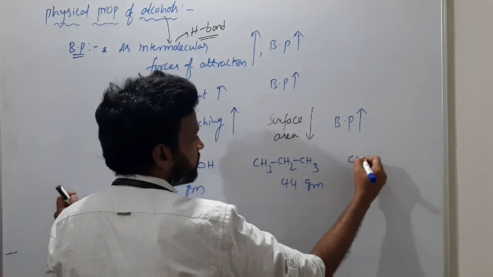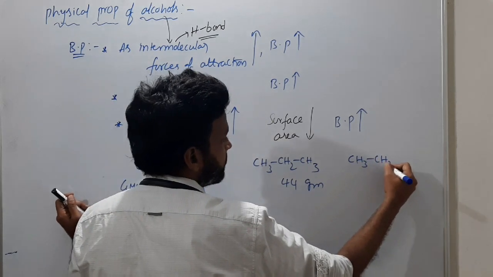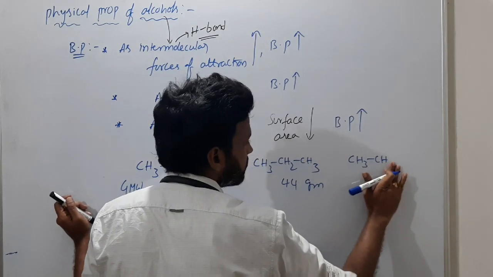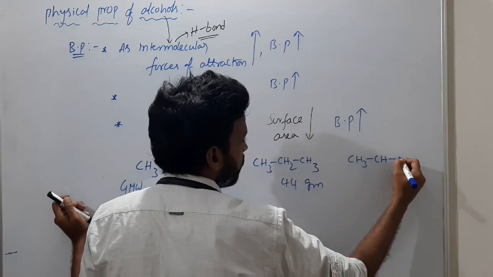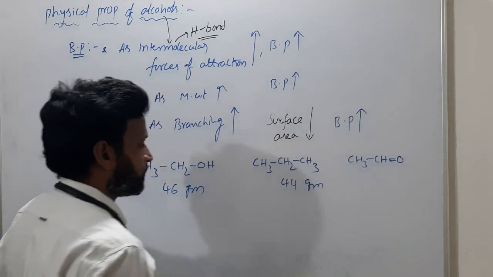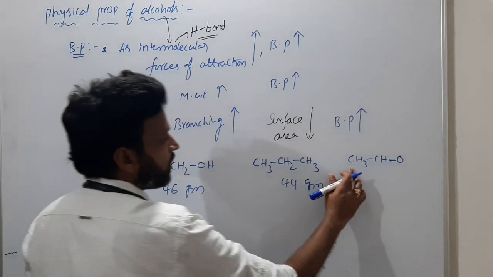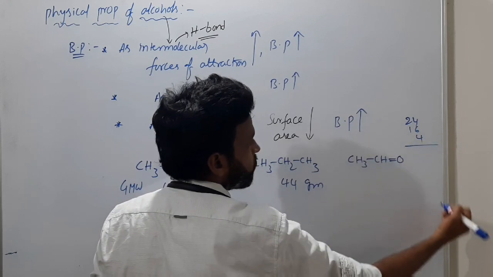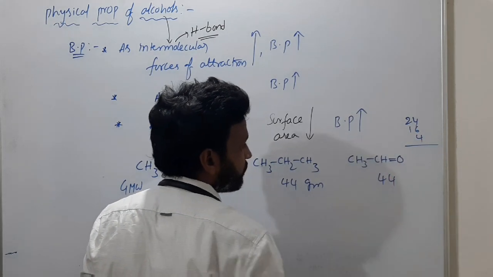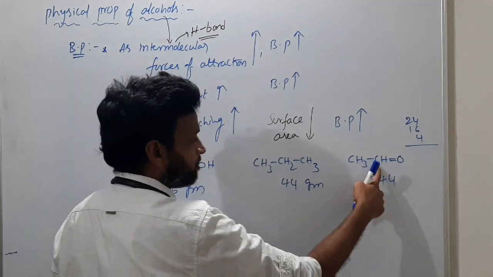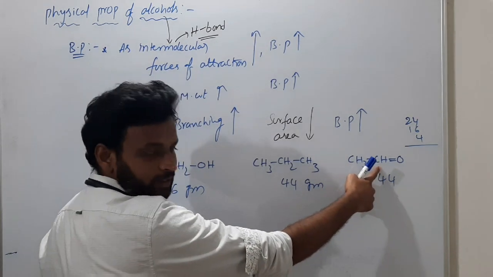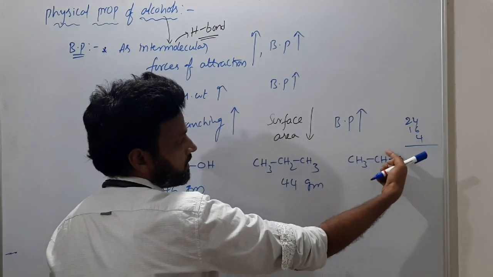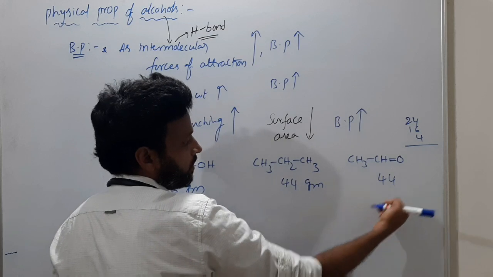And if you compare CH3CH2Cl, or CH3CHO with a double bond to O, two carbons is 24, oxygen 16 and 4 hydrogens, this also has 44 weight, right?